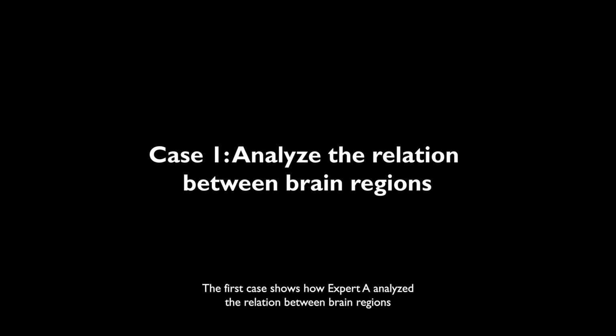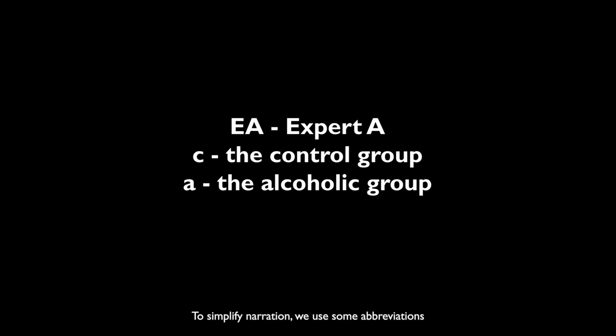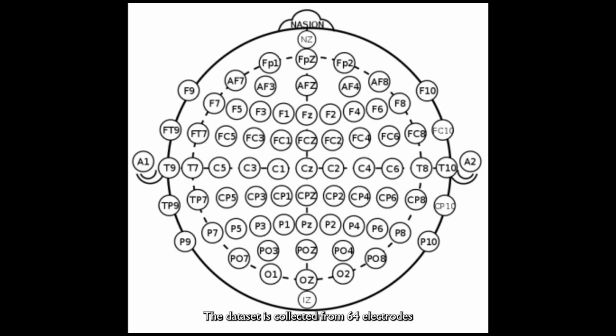The first case shows how Expert A analyzed the relation between brain regions. To simplify narration, we use some abbreviations: EA for Expert A, C for the control group, and A for the alcoholic group. The dataset is collected from 64 electrodes.